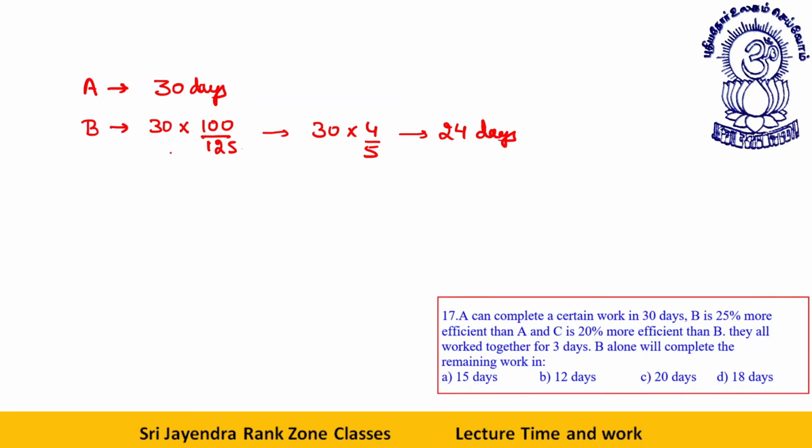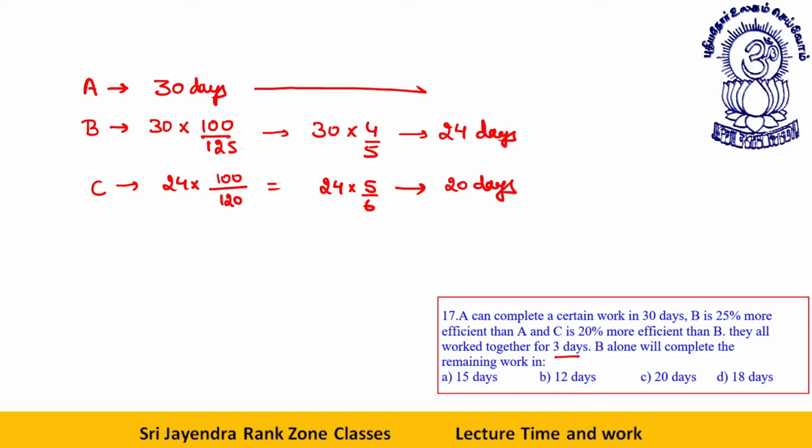C is 20% more efficient than B. Now C's time will be what? 24 into 100 by 120, or 24 into 5 by 6, that is 20 days. Okay. They all work together for 3 days. B alone will complete the remaining work in C, dear students.